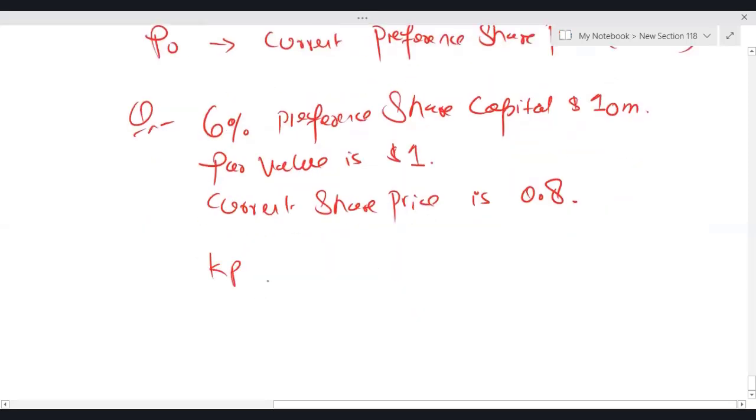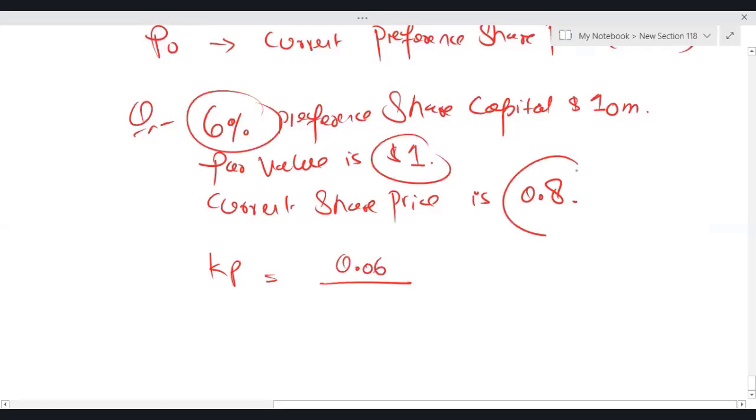Let's calculate KP. Par value multiplied by the percentage will give you D naught, 0.06, divided by P naught, into 100. So 0.06 divided by 0.8, I'm getting 7.5%.